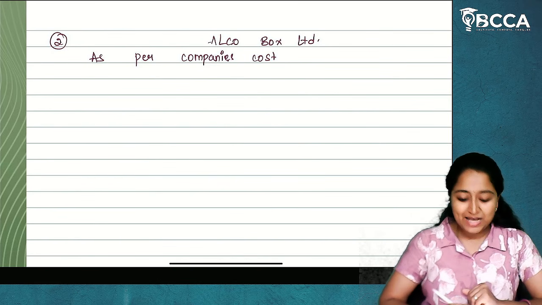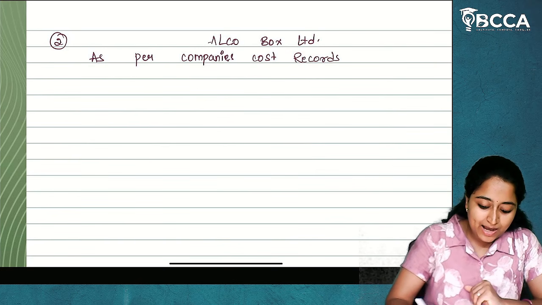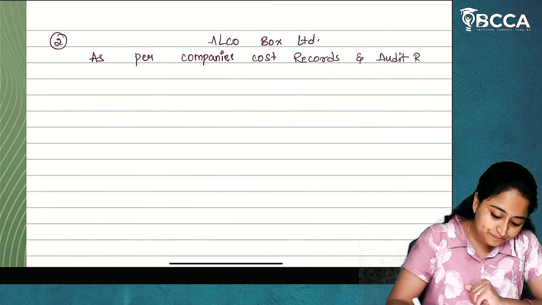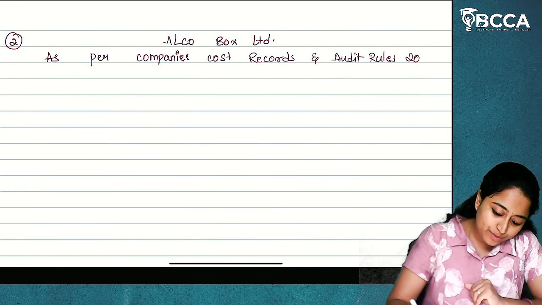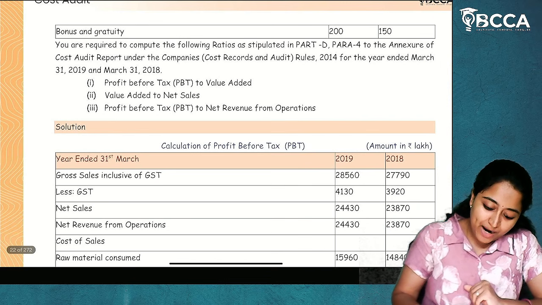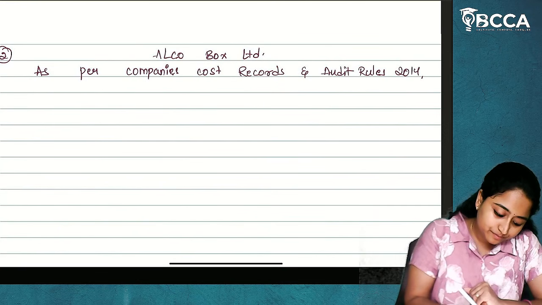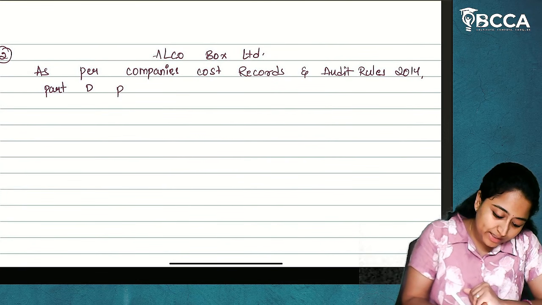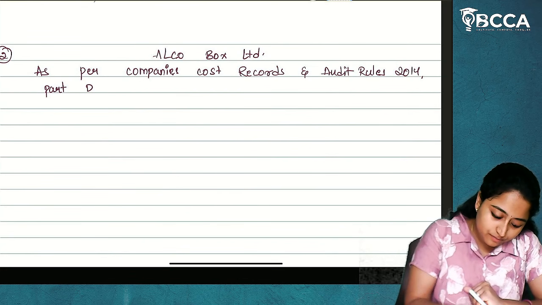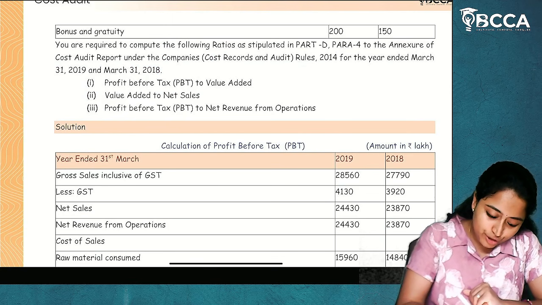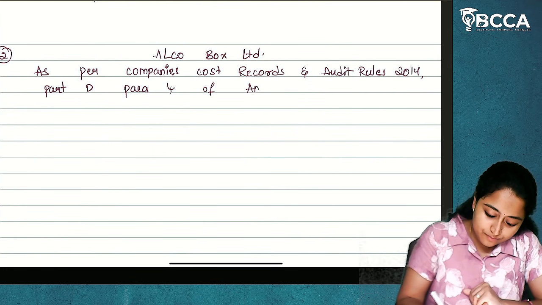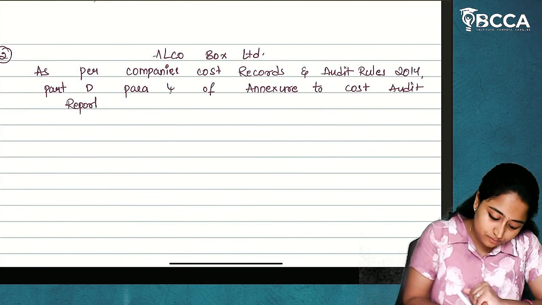Then will be your introduction as per Company's Cost Records and Audit Rules 2014, Part D, para 4 of annexure to the cost audit report. This will be a heading.